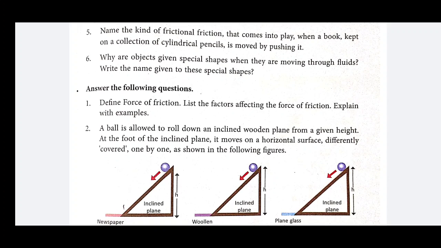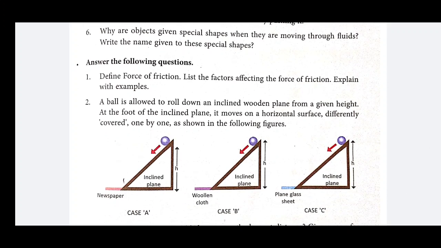Now next, answer the following questions in brief. First question: define the force of friction. List the factors affecting the force of friction. Explain with example. For these questions, at first you have to write the definition of friction, means what is force of friction. And after that, you have to write the factors on which the force of friction depends.